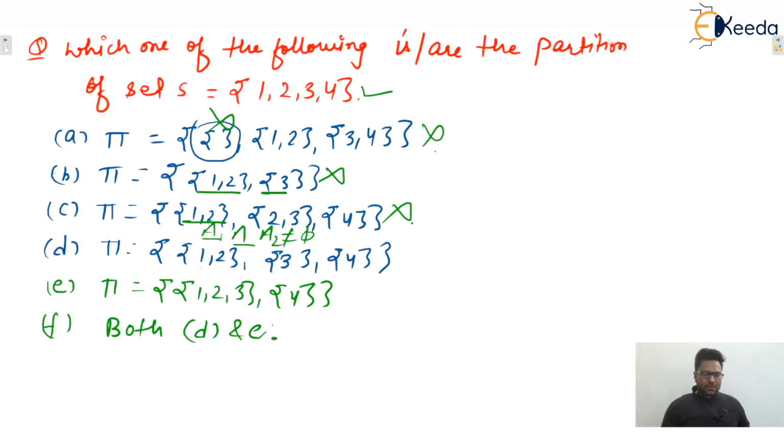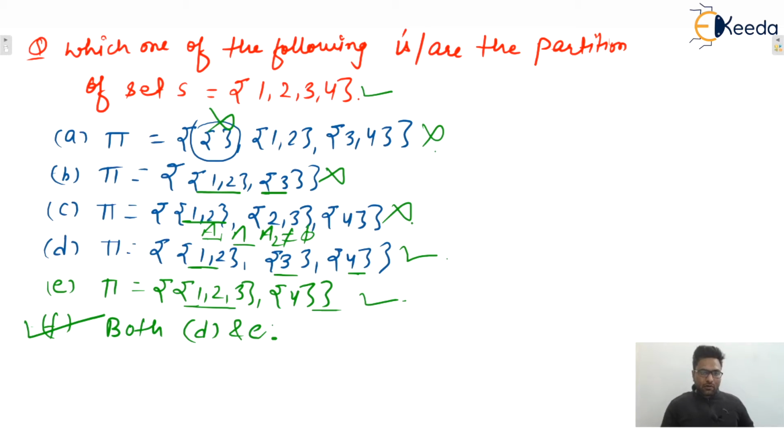But in D, we can say that 1, 2, 3, 4 are all disjoint, no one is empty, and the union of all these subsets will give the given set S. That's why this is the correct partition. Similarly, this one is also a correct partition. So the correct answer is F. Both D and E are correct partitions, isn't it? So the meaning of a partition of a set is clear to everyone.